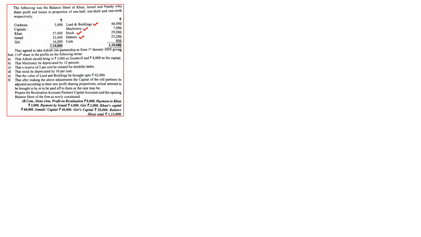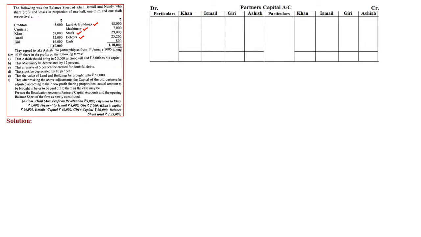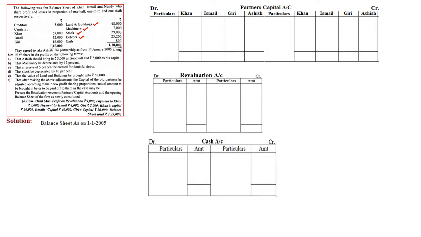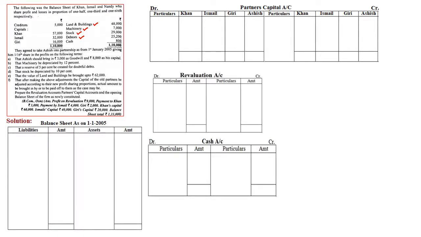We will proceed with the solution. In the next slide I have again taken the question for quick review's sake. As we are asked to prepare the ledger accounts, prepare the revaluation account, partners' capital account, and opening balance sheet. So we will prepare the respective accounts. We have prepared the partners' capital account. There are 4 partners. 3 partners are old partners, one more fellow is going to join. So 3 plus 1, 4 columns I have drawn in the capital account. Then I have prepared the revaluation account, cash account, and finally the balance sheet as on 1st January 2005.